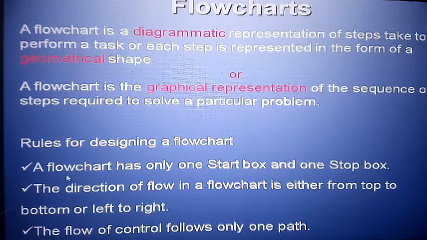Number one rule: a flowchart has only one start box and one stop box. Second, the direction of the flowchart is either top to bottom or left to right. So top to bottom is a direction and left to right is also a direction. And last point, the flow of control follows only one path. Flow of control means where you are going, right or wrong. So flow of control is only one path.